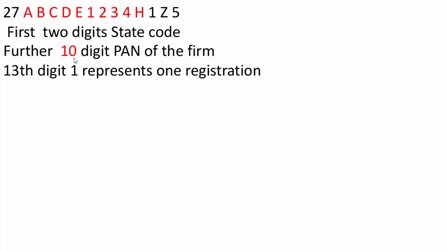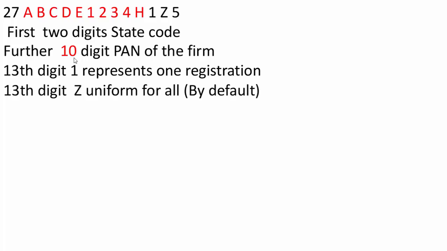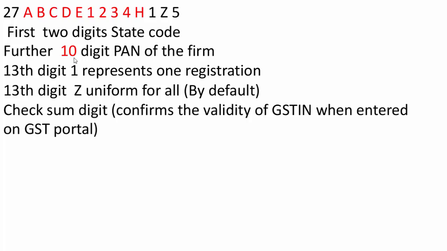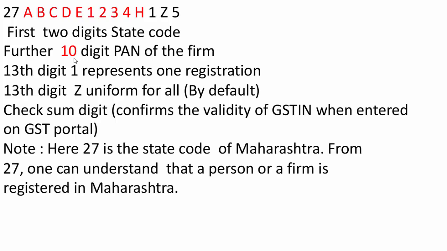The 13th character represents registration. The number one represents the first registration. The 14th character, Z, is uniform for all, and the checksum digit is the last character. It confirms the validity of the GSTIN when entered on the GST portal. Note that 27 is the state code of Maharashtra. From 27, one can understand that the person or firm is registered in Maharashtra.